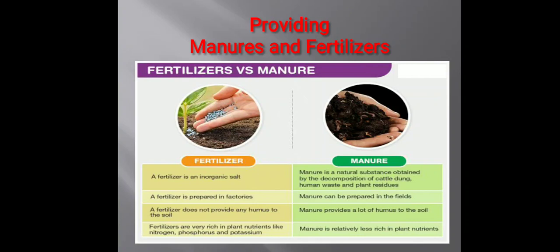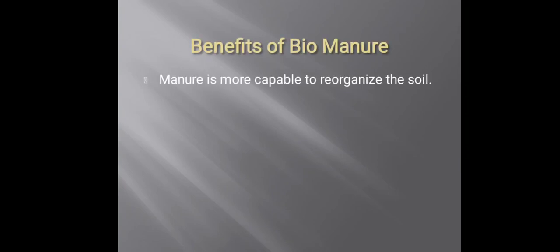Last one, fertilizers are generally rich in NPK: N for nitrogen, P for phosphorus and K for potassium, whereas biomanures are not rich in these salts. They contain organic matter which enriches the soil fertility in a natural way. So why do we prefer biomanures as compared to fertilizers?